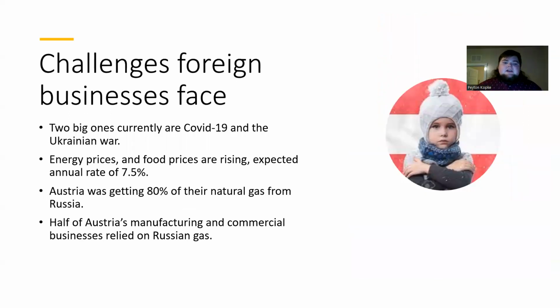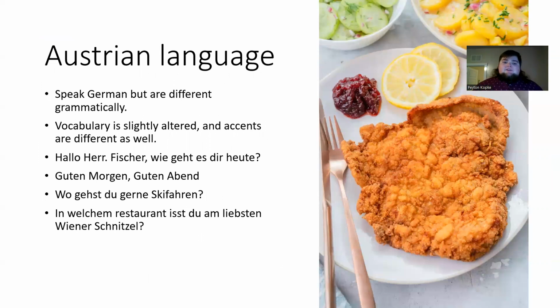Challenges for foreign businesses. 2 big ones are COVID-19 and the Ukrainian war. Ever since this happened, their inflation has only gone up, and part of this is due to them getting 80% of their natural gas from Russia and now having trouble keeping homes warm. Austrian language is very similar to German, but different grammatically. Vocabulary is slightly altered and accents are different as well.